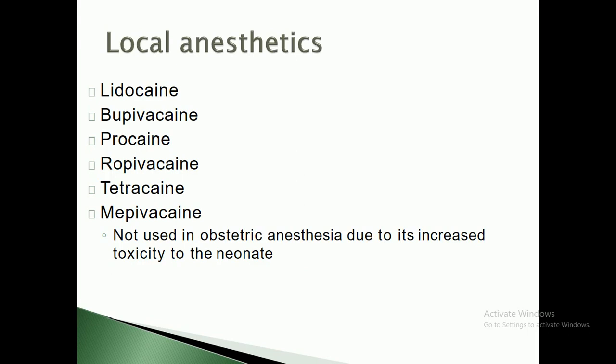Now what are the different types of local anesthetic agents which are used during anesthesia? The first one is lidocaine, the second one is bupivacaine, the third one is procaine, and then ropivacaine, tetracaine and mepivacaine. They are not used in obstetric anesthesia due to increased toxicity to the neonate. These are local anesthetic agents, but they cannot be used especially in gynecological cases, because they may increase the chances of risk, especially to the neonates.